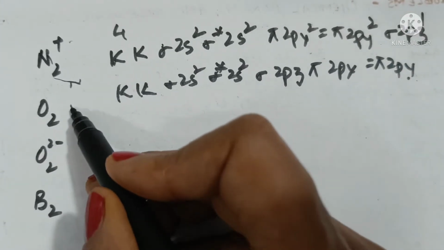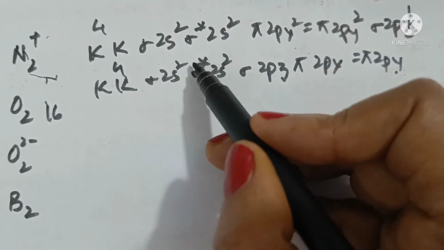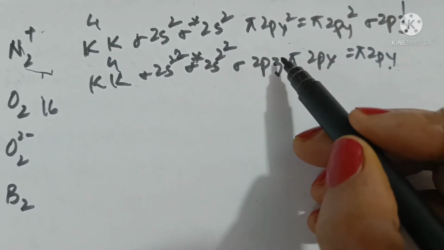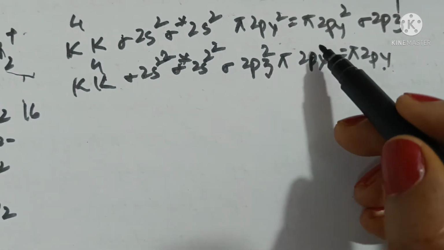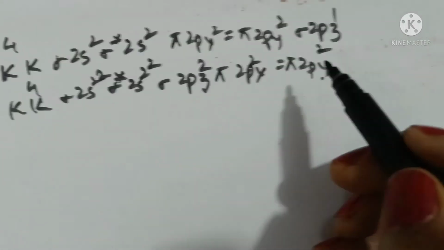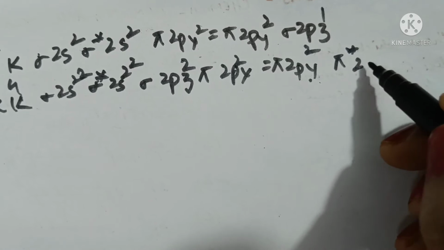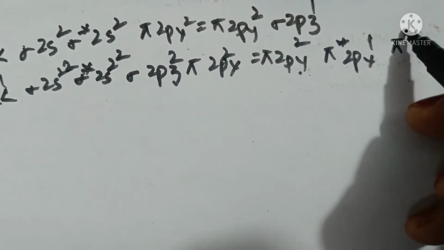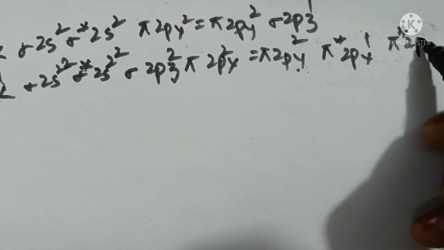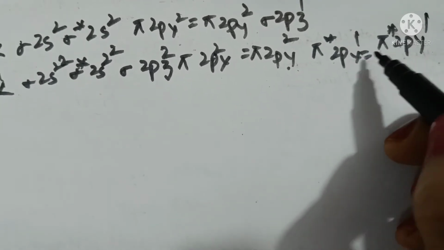So 16 electrons will be placed, 4, 6, 8, 10, 12, 14, pi star 2px1 and pi star 2py1 because they have equal energy.